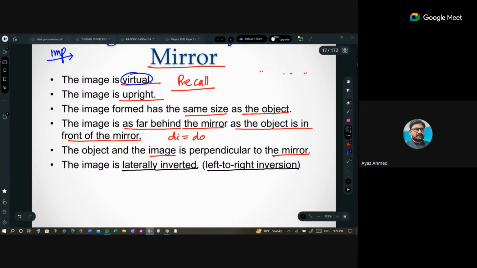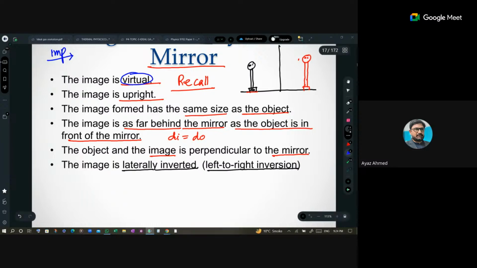Later on, in lenses, I will explain in detail what a virtual image is in terms of lenses. But in a mirror, the image which is appearing in the mirror cannot actually be formed, or is not actually over there. Then upright means, for example, you are standing in front of a mirror, your head is at the top and your feet are at the bottom, on the floor. So what would happen to the image? How will the image be? It would be the same: head up and feet down. Okay, this is called upright.